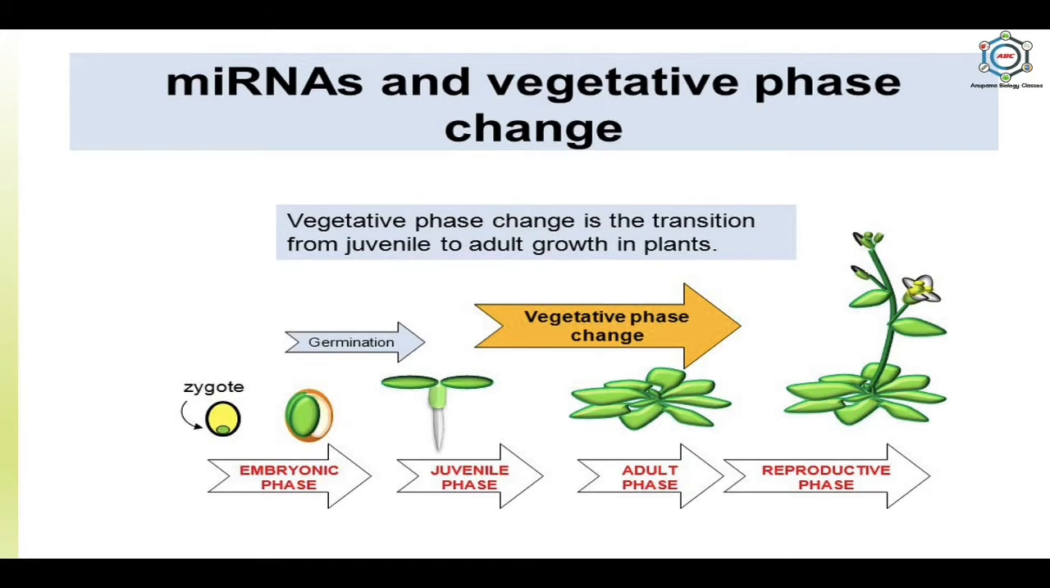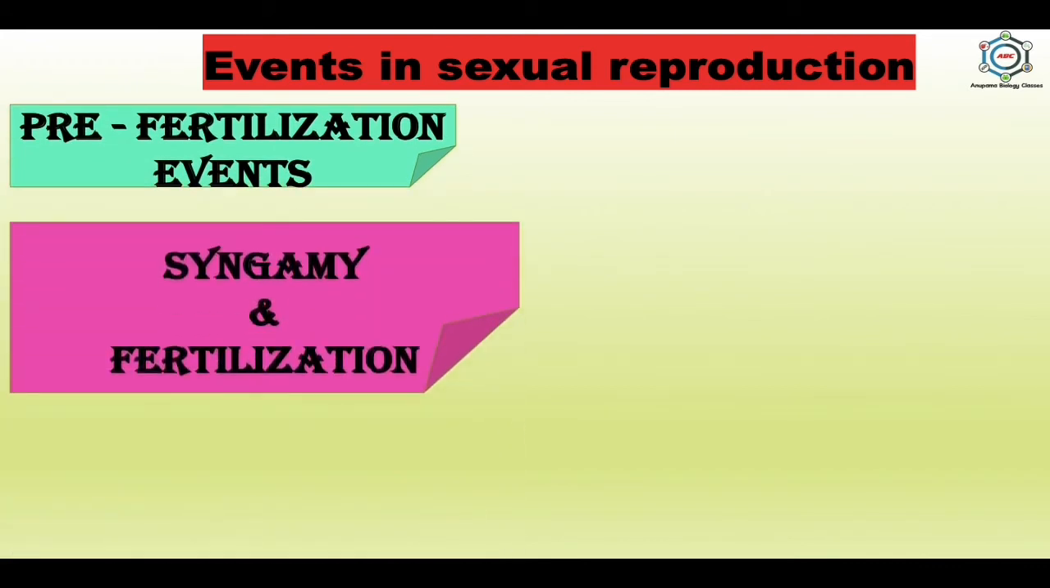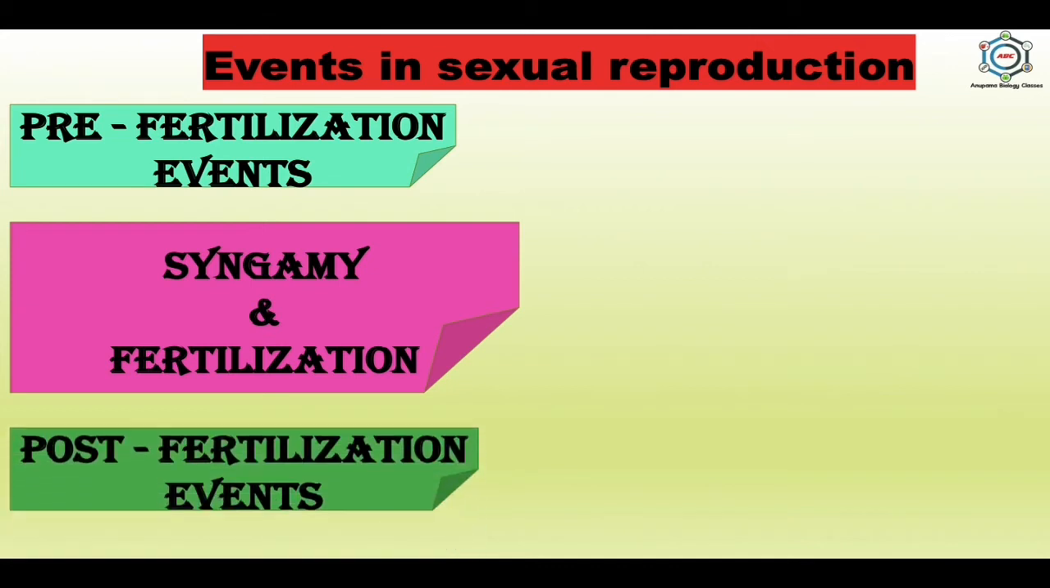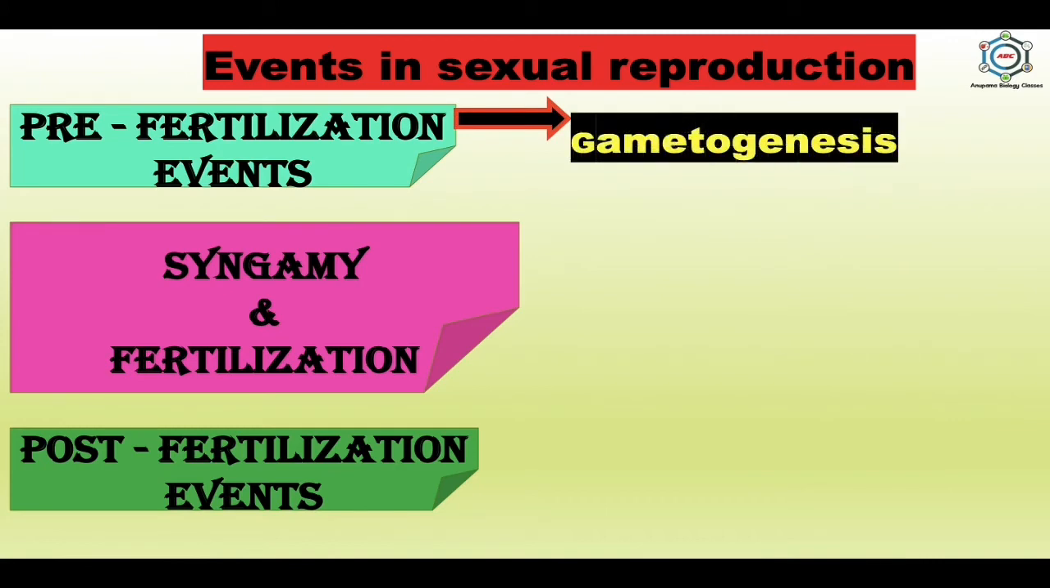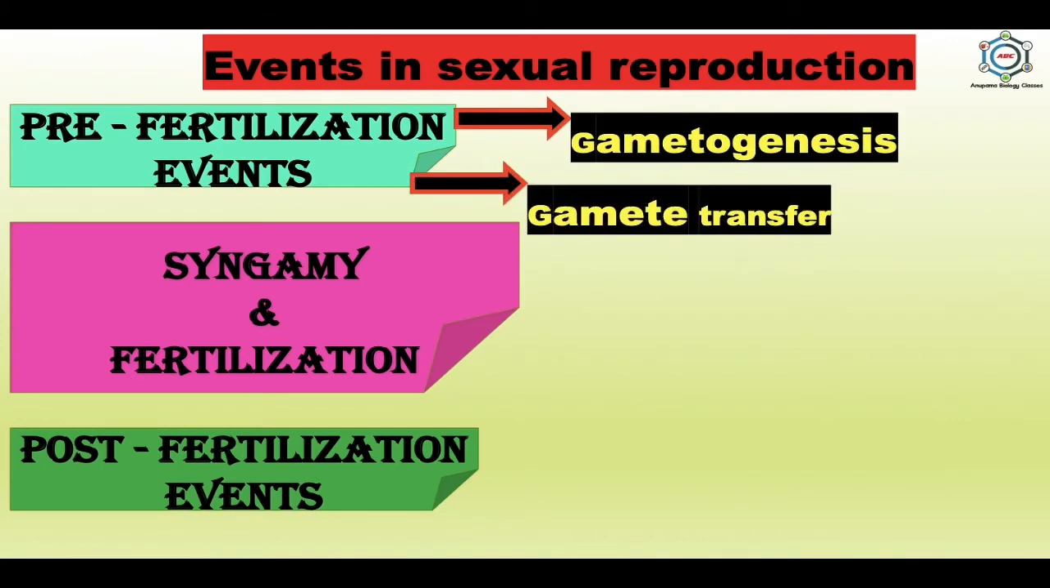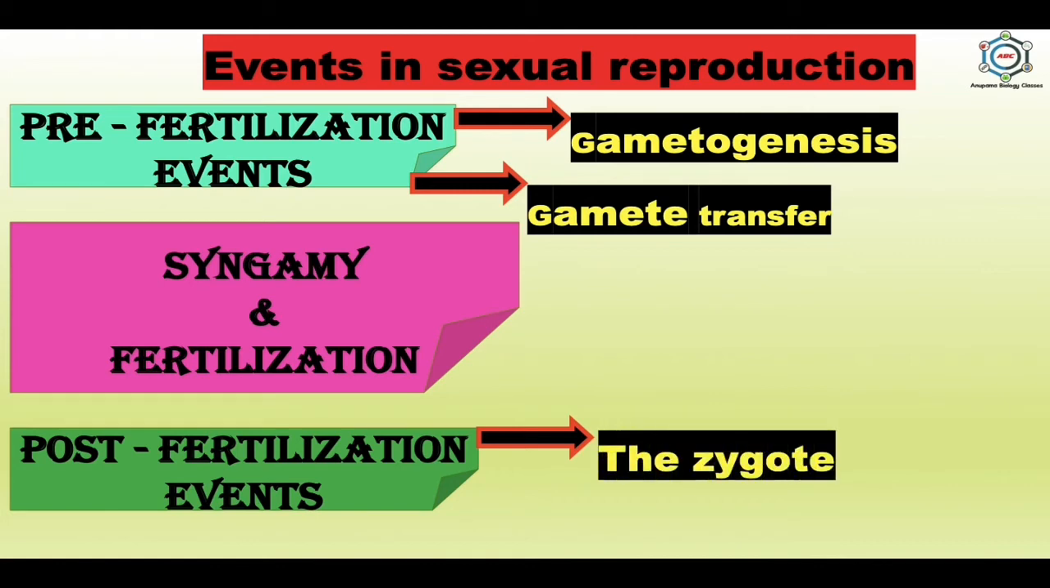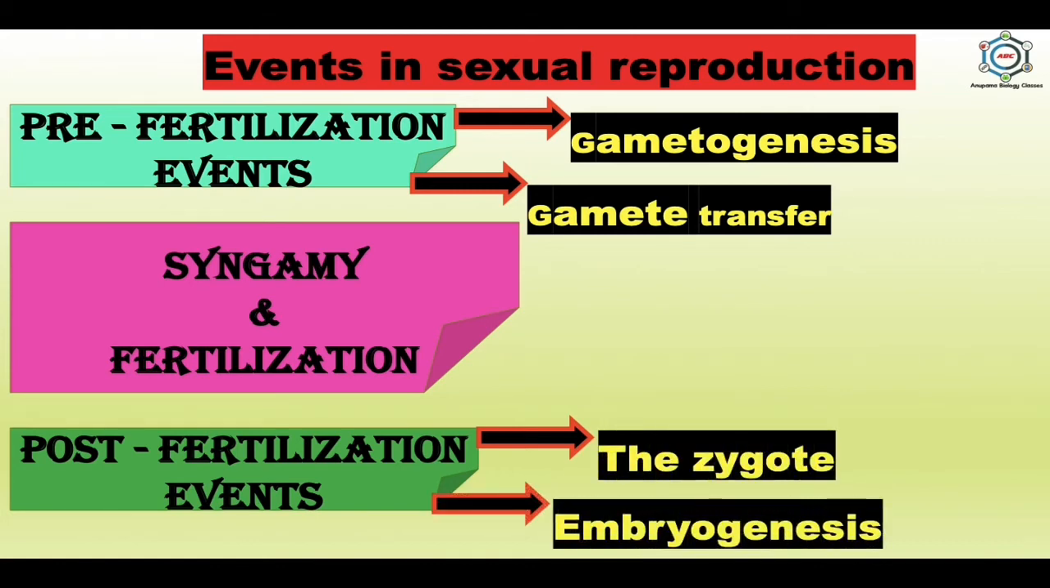So the vegetative phase change is the transition from juvenile to adult growth in the case of plants. Now the events in sexual reproduction, and here there are three events. First is the pre-fertilization events, then the syngamy or fertilization, and the last is post-fertilization events. In the case of pre-fertilization events, there are two processes. First is gametogenesis and second is gamete transfer. While in the case of post-fertilization events, also two events. First is the zygote and the second is embryogenesis.